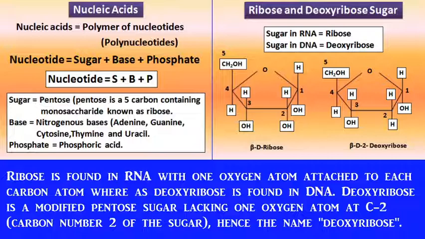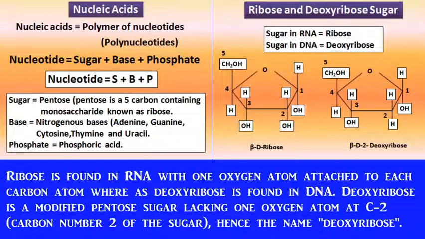Sugar is ribose sugar. Base is of five types: adenine, guanine, cytosine, thymine, and uracil. Uracil is present only in the RNA molecule at the place of thymine, which is found in DNA but not in RNA.